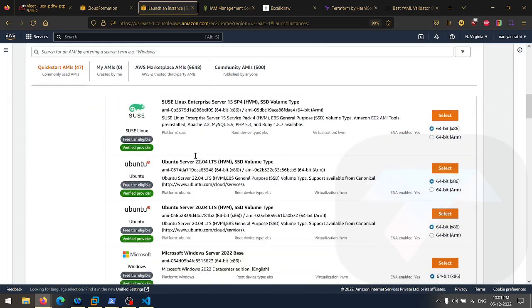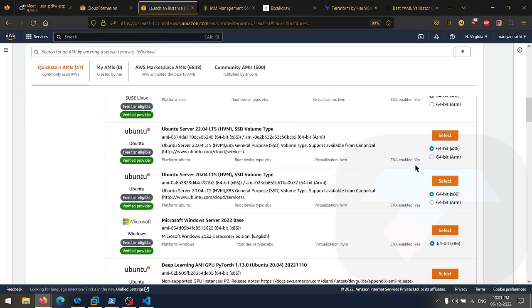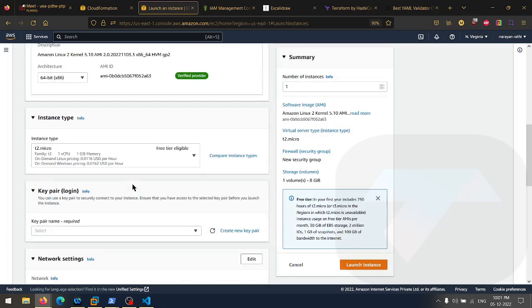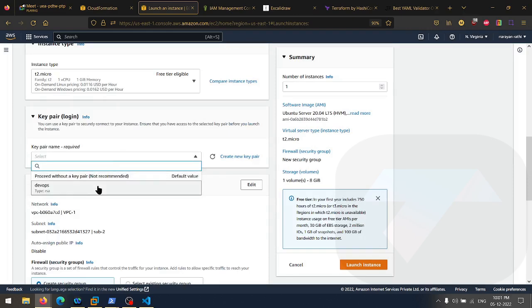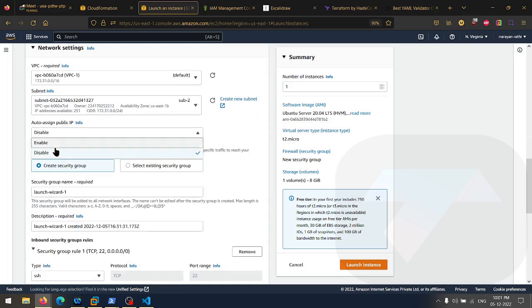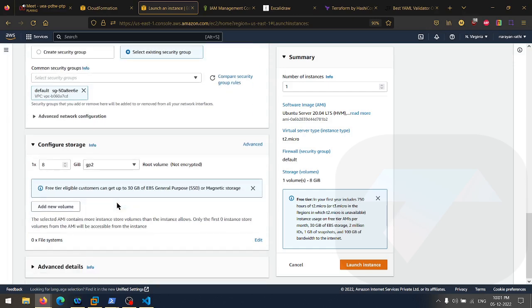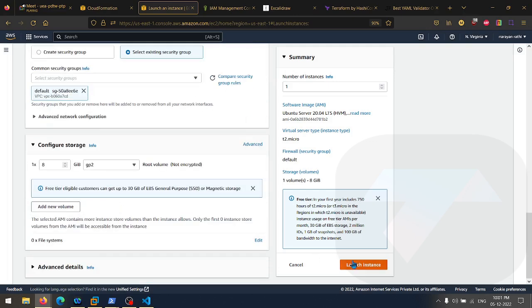Let me scroll down. We will find Ubuntu free tier available here. Okay, so I'm launching one Ubuntu 20.04 server. Selected. Just scroll down, keep here DevOps.pem, edit configuration, enable the auto assign public IP, select the security group. Security group should be default. The rest of the things are the same as it is. Just launch the server.